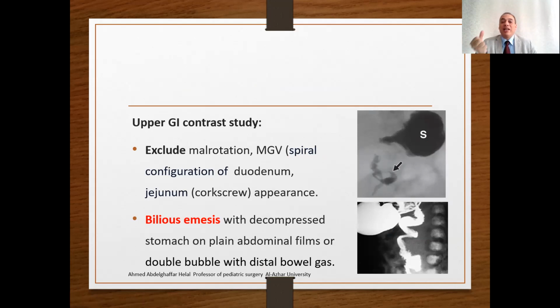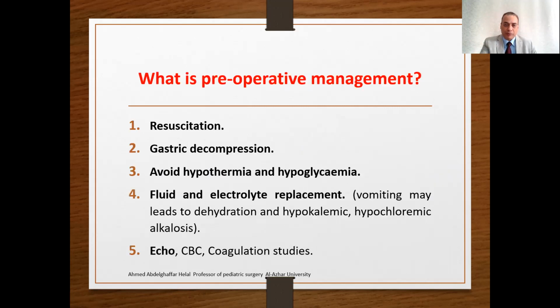Very important: with any bilious vomiting with a decompressed stomach on a plain film, or a double bubble with distal gas, perform an upper contrast study to exclude catastrophic midgut volvulus. So an upper contrast study will be indicated in more cases of duodenal obstruction with tiny or faint distal gas, or in the presence of partial obstruction.